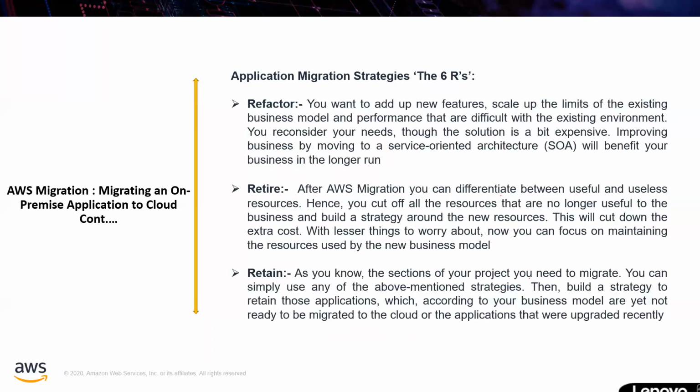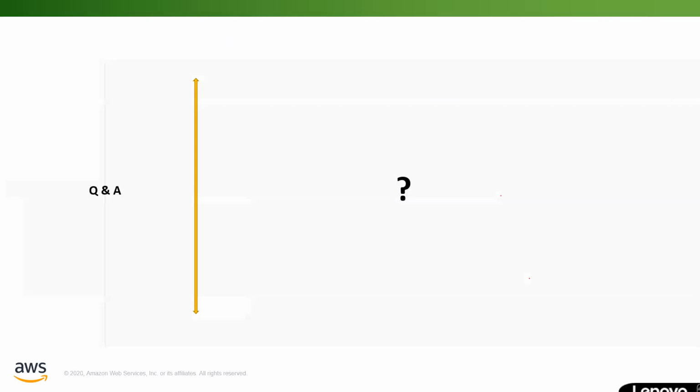Did you notice when I created the Snowball, it asked for three options? One is import data to Snowball, another is export data from Snowball, and the third is on-premises data storage. That means you can use Snowball to transfer your data from your premises to AWS, or export data from the cloud to your premises.